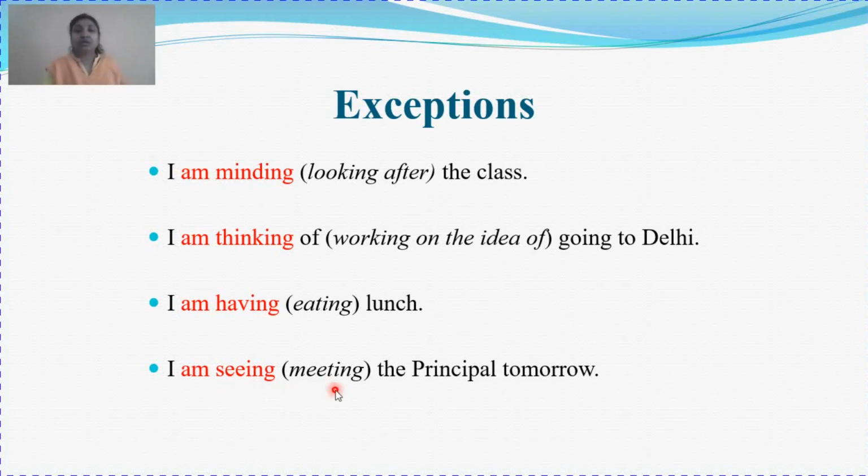Clear? Here seeing means meeting. So these are some of the examples which can be used as action words and can be used with ing. Understood? I hope it is clear to you. If it is not clear, you can go through it again and again, and I hope it will be clear to you.